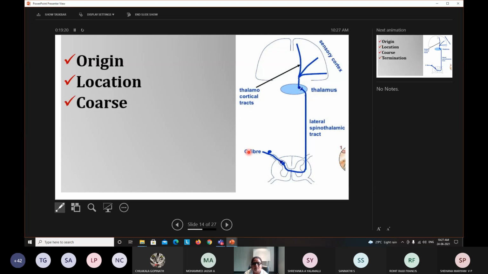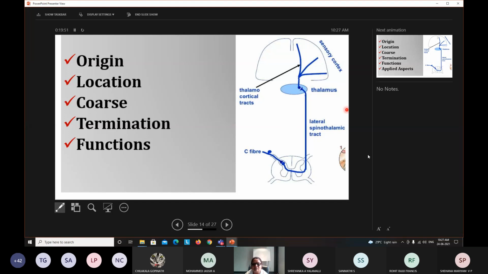Then course, how it travels. So this is the course. Then termination, where it ends: first in the thalamus, then ultimately in the somatosensory cortex. Then I have to talk about its function, what function it subserves.